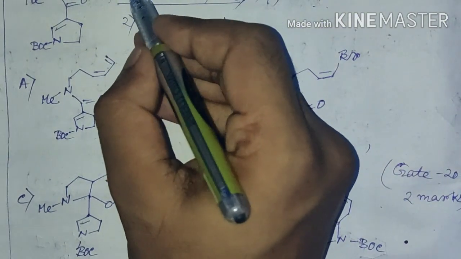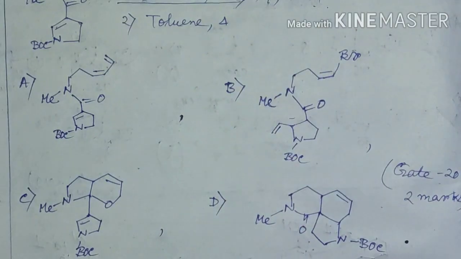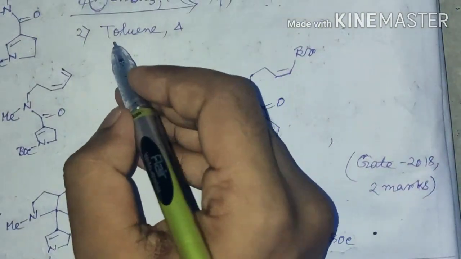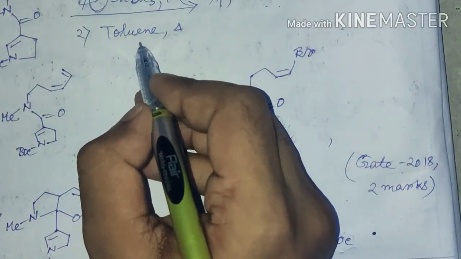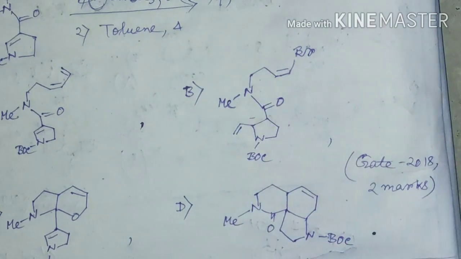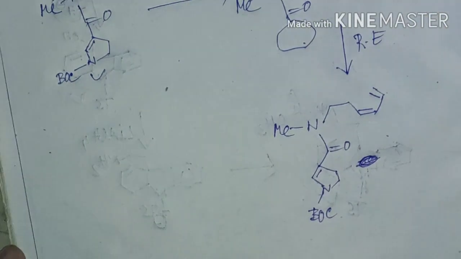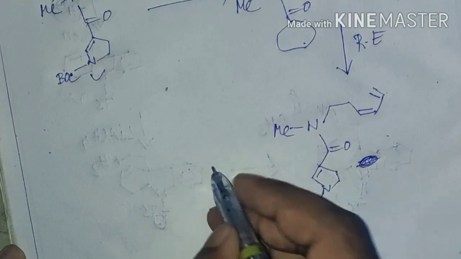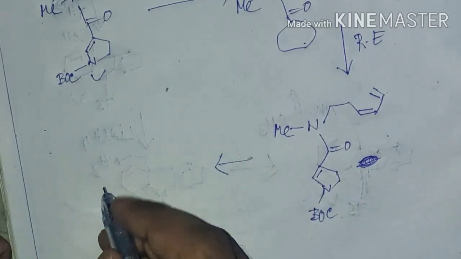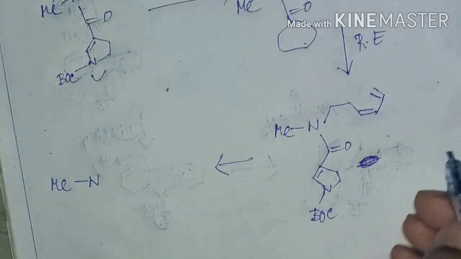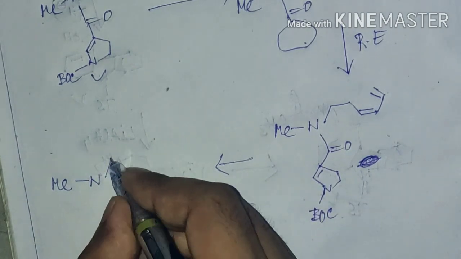For the first condition, from 1 the product will be this one, and in the second condition there is toluene and heat, and in the presence of heat there will be a Diels-Alder type reaction, and I am just drawing this structure in a simpler way, in which you can see whether 4+2 cycloaddition is possible or not.